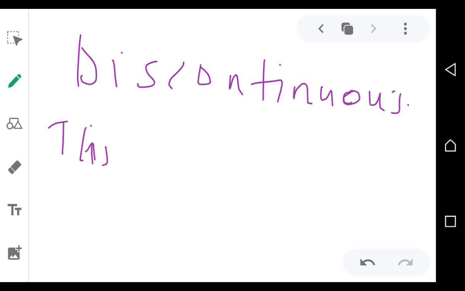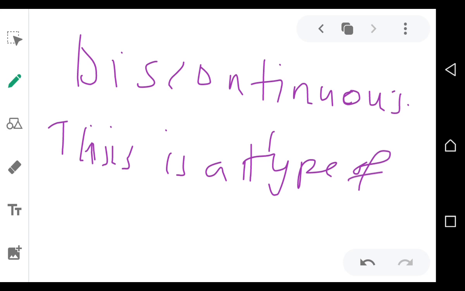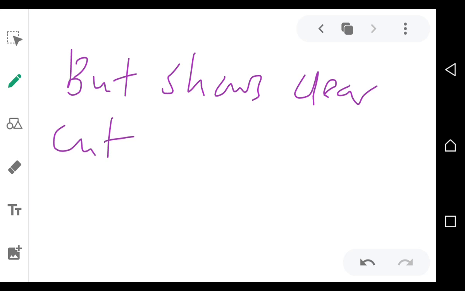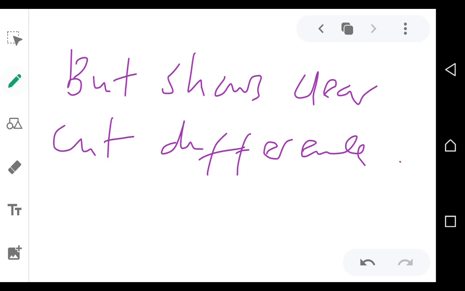This is a type of variation with no intermediates, but it shows clear-cut differences. It shows clear-cut differences.